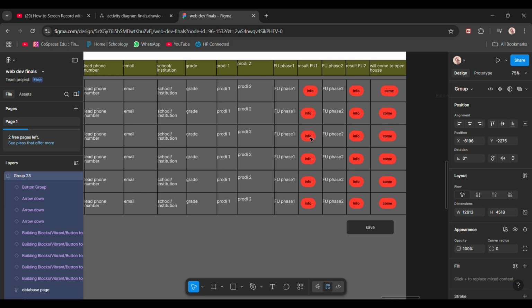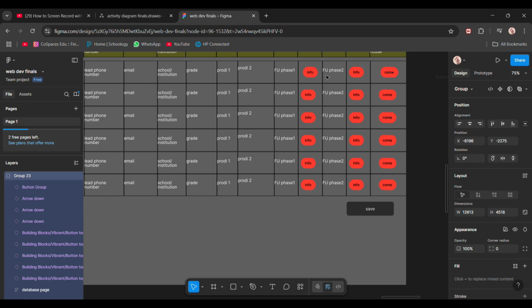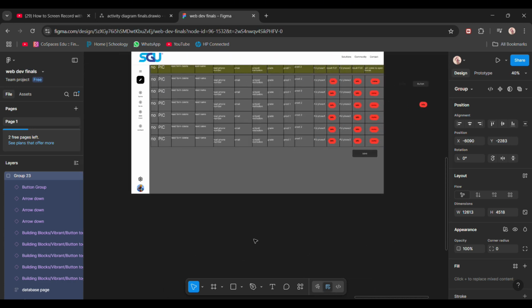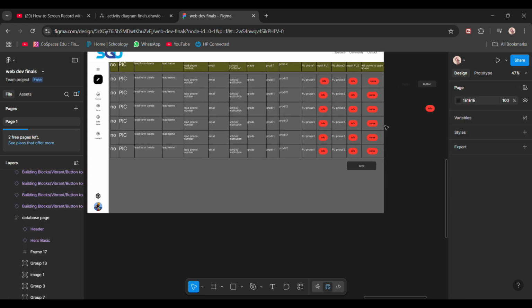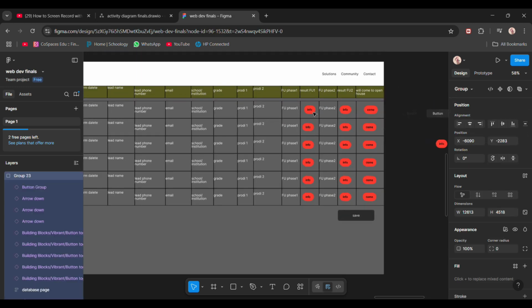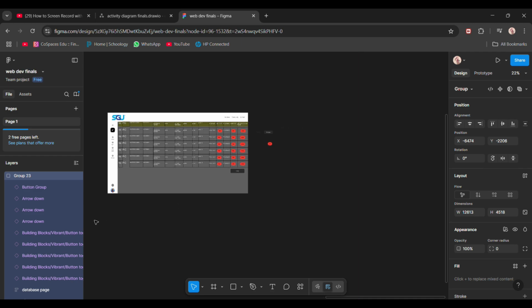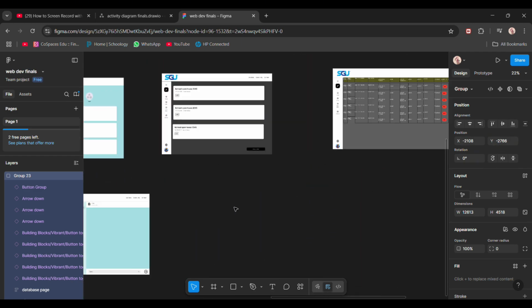You can also change this into green and something to confirm whether they will come or not. If there is a strange case, for example, they are all green and suddenly some are red, then you save changes and then you can send them to the marketing team to make a report out of that.